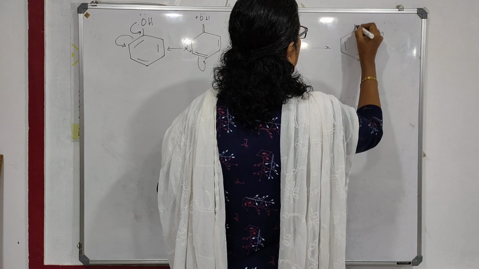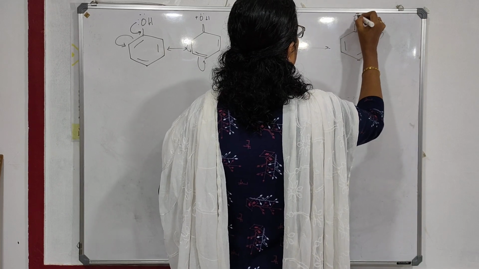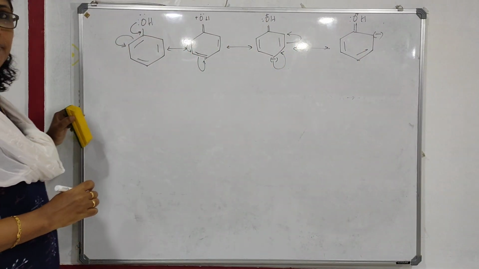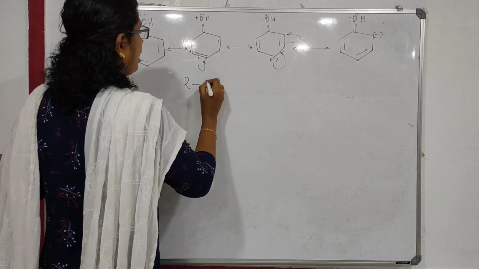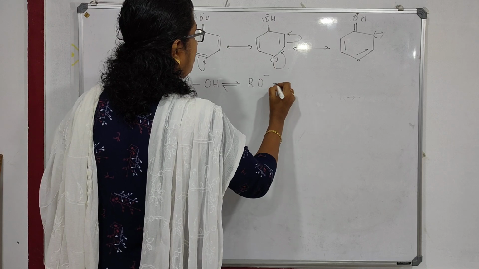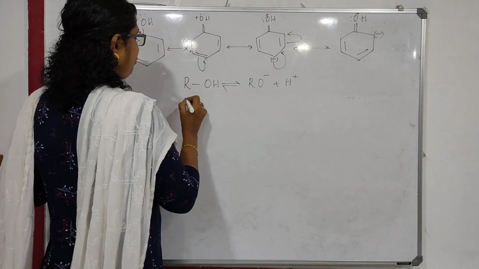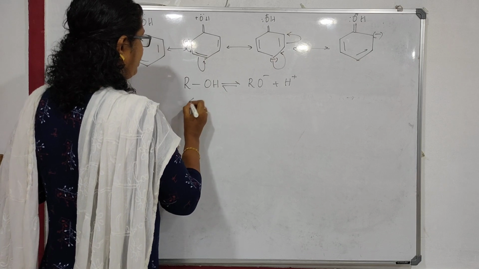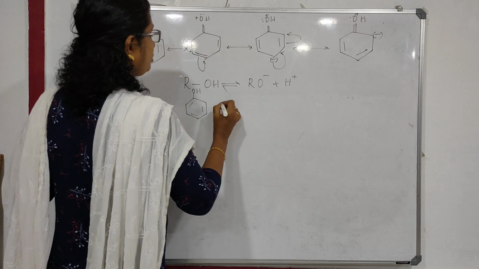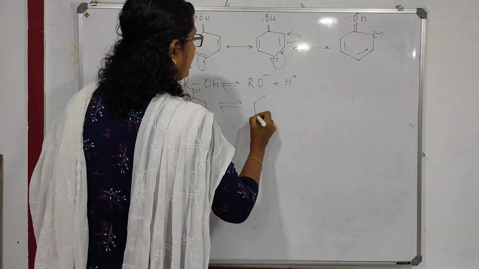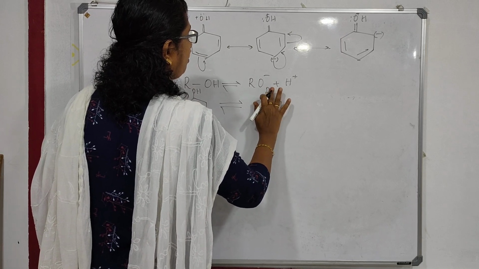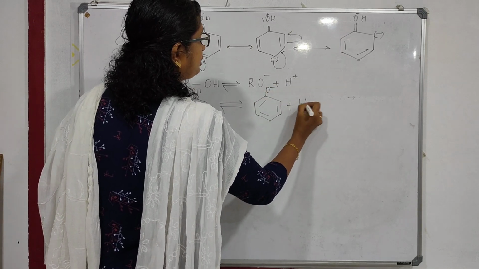Negative double bond of H. These are the resonating structures of phenol. And alcohol ROH can dissociate to give RO minus plus H plus. Then ArOH, that is phenol, can dissociate to give phenoxide ion, O minus, plus H plus.